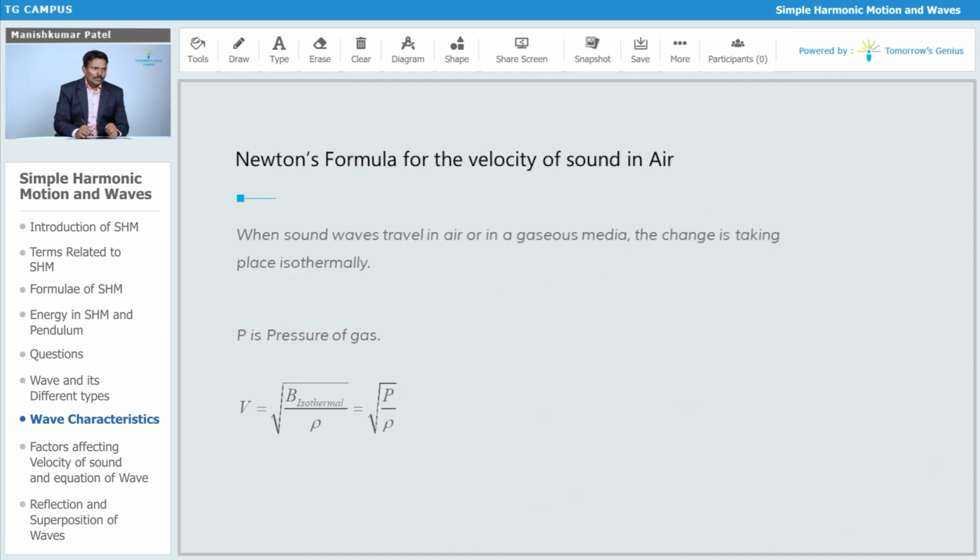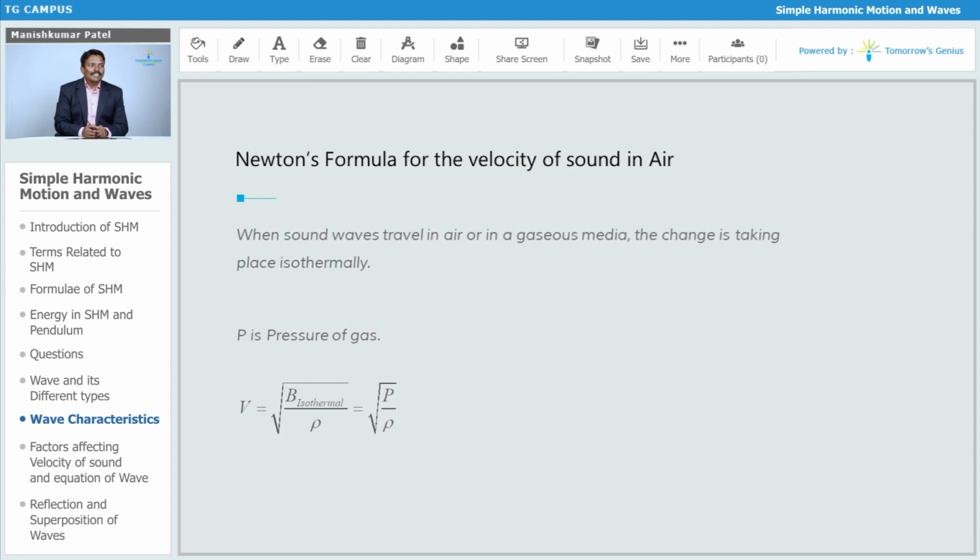Yeah, so now based on this we will say that Newton's formula for the velocity of sound in air. Obviously everyone knows Newton, a very famous scientist of his era, but definitely there was a competition between Newton and Laplace at that time. Newton had said something, but then Laplace proved it wrong. So we will now see that story.